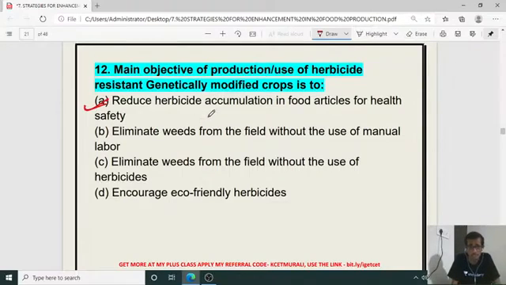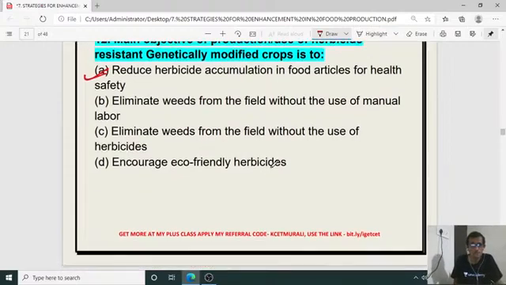So reduction with respect to herbicide accumulation in food article, because once it is added, it will be transported through the food chain. So to overcome that one, we are applying that particular phenomena where genetically modified crops which are showing resistance power against particular diseases. So thereby we can reduce the herbicide use.